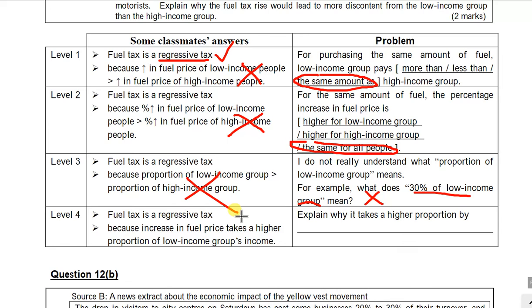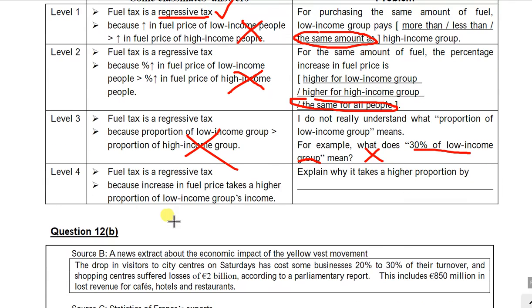Then some of you did a little bit better and wrote down the level 4 answer. So you know that this is about the proportion of the low income group's income, right? We are talking about how many percent of those people's income it takes, not how many percent of those people. So some of you did better. You said that the increase in the fuel price takes a higher proportion of low income groups' income. So this is much better. I'm not talking about the proportion of a human being, but the proportion of their income.